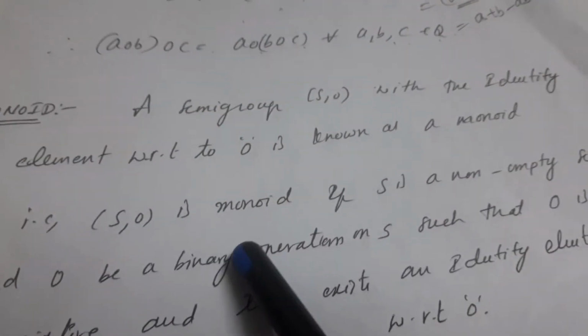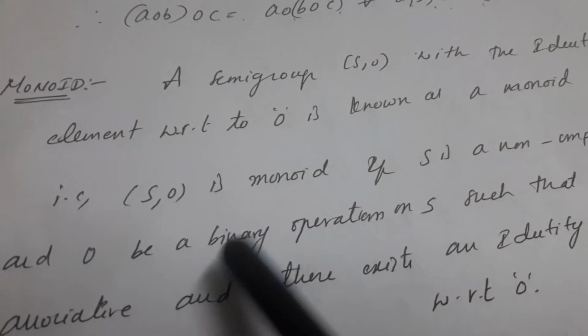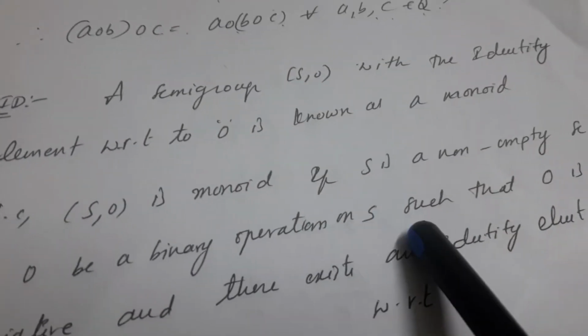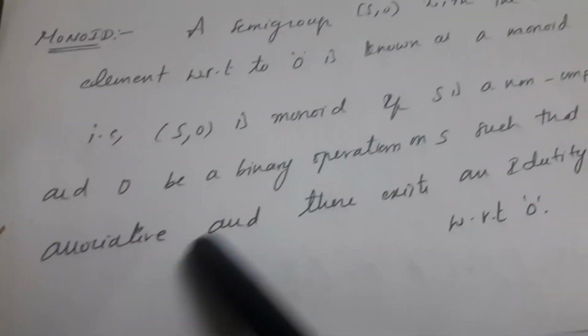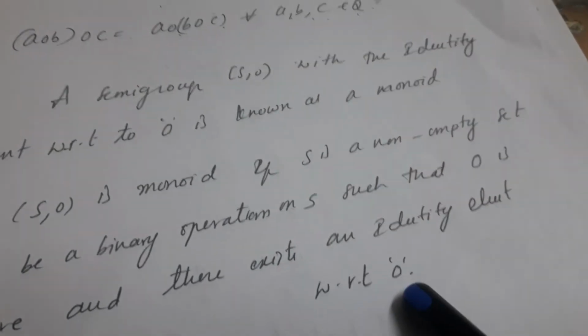That is, (S, ∘) is a monoid if S is a non-empty set and ∘ is a binary operation on S such that ∘ is associative and there exists an identity element with respect to ∘.